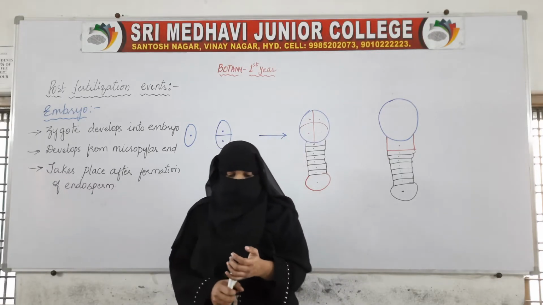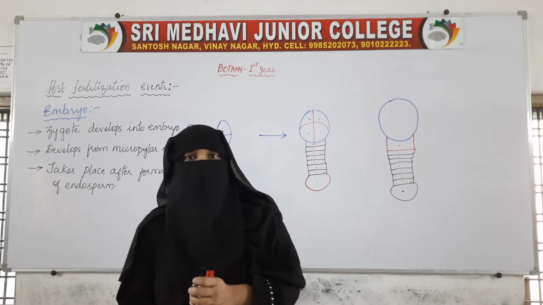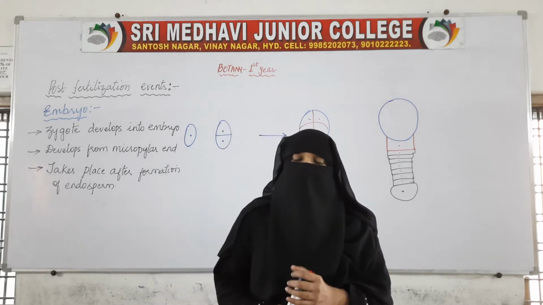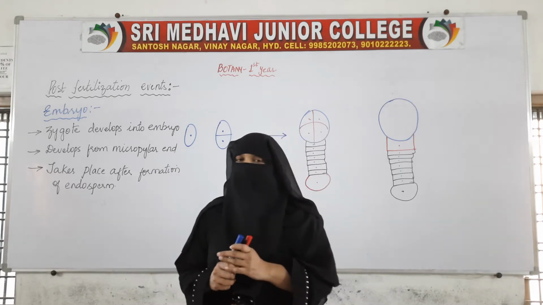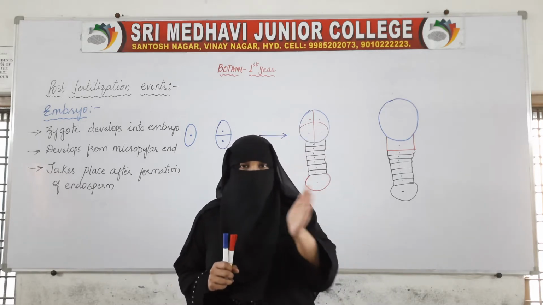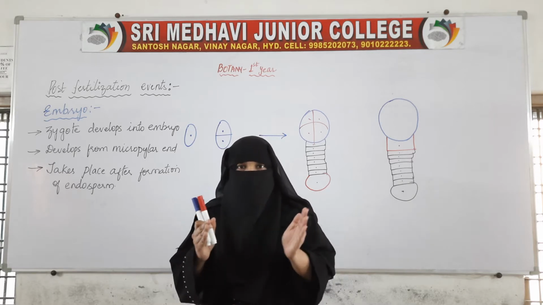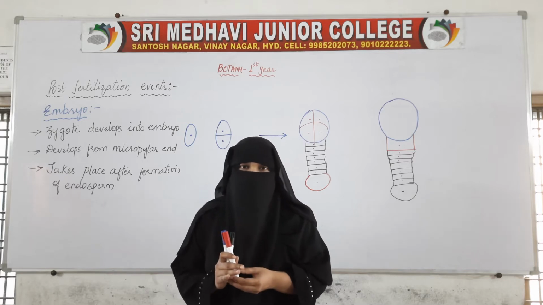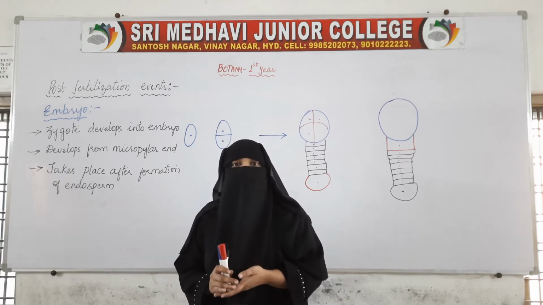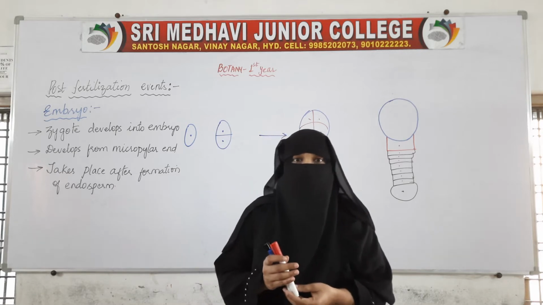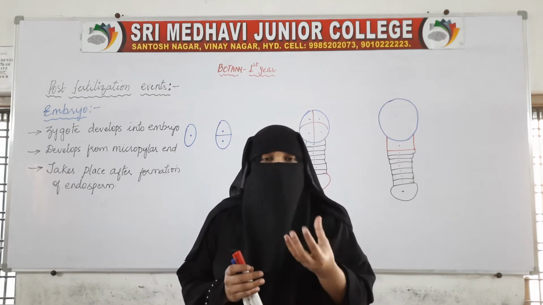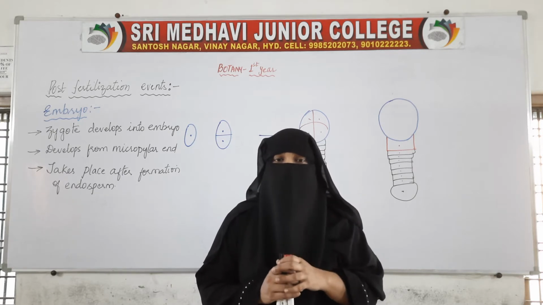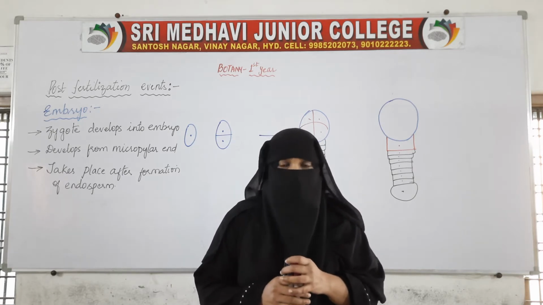Welcome everyone. In the previous classes we have started the post-fertilization changes, that is, what happens after fertilization. Gamete formation has taken place, transfer of gametes has taken place, both male gametes and female gametes have fused, that is, syngamy or fertilization has taken place. Now let us see what changes take place in a flower after fertilization. There are many changes which take place inside the flower after fertilization.